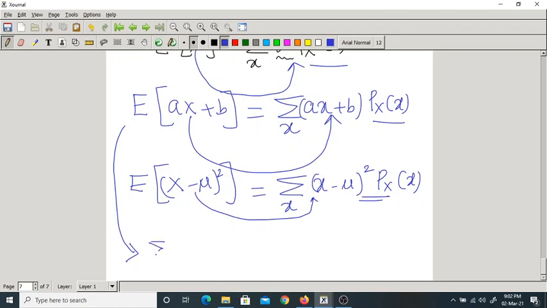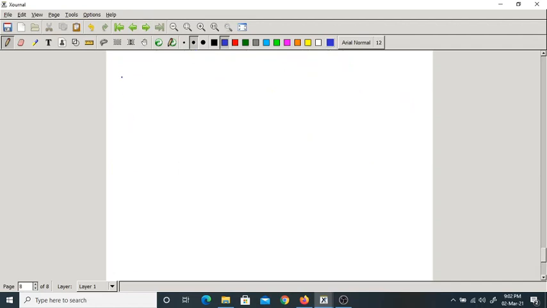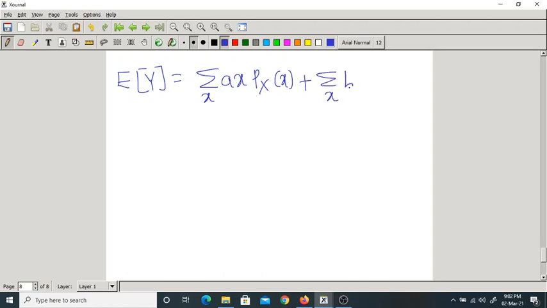Now summation over x, I am writing separately. A into x into px of x plus summation over x b into px of x. Now, so I told you already a and b are constants. Let me write here. Finally, expectation of y is equal to summation over x a into x into PMF plus summation over x b into PMF.